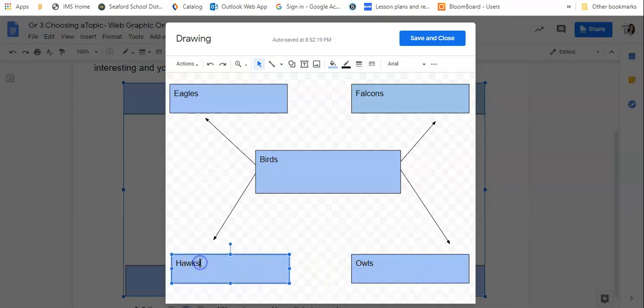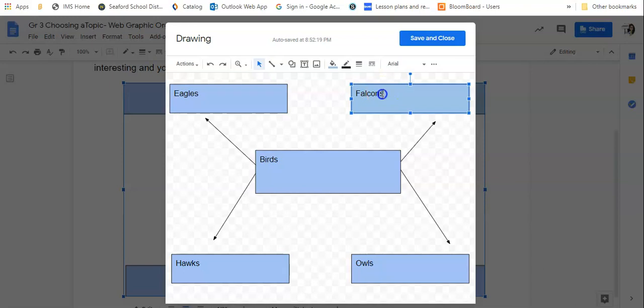I also know a good amount about hawks. So I'd be like, no, I know too much about them. I won't learn enough. So I would skip hawks. Eagles, I know a lot about them as well. So I would say, nah, I don't think so. And I would go to falcons. That would end up being my main topic because I don't know that much about falcons.